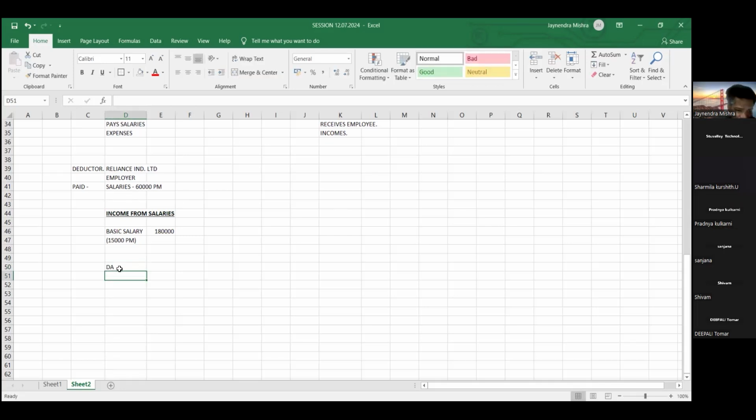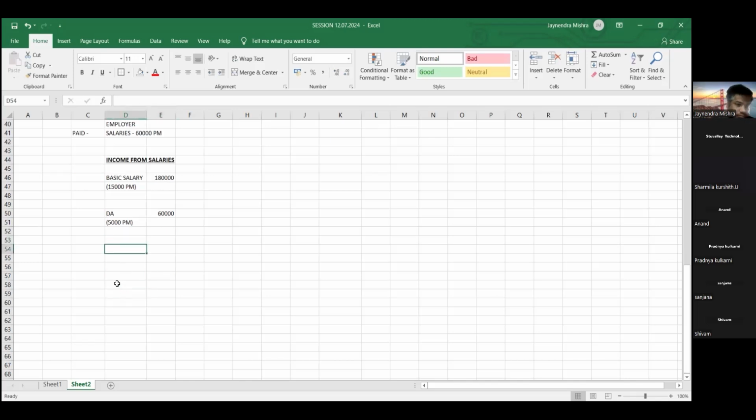DA, dearness allowance. Employee keeps on complaining, sir, inflation is increasing, please increase our salary. So friends, when as per the inflation we pay the extra salary to our employee, that is basically called dearness allowance. So say suppose 60,000 per year, that is, 5,000 per month, is dearness allowance.